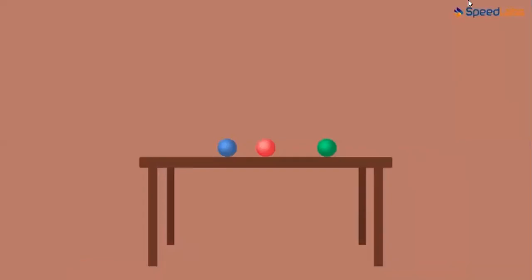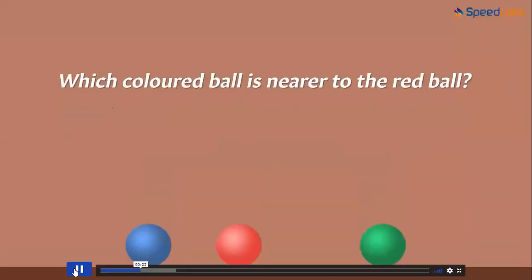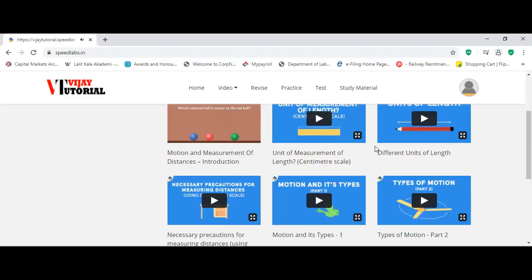Here I am sharing the computer sound. Are you able to hear the sound? Yes, sir. Yes, the blue ball is nearest to the red ball. Sir, I can hear. Okay, fine. So from this kind of observation, you can learn these different chapters.